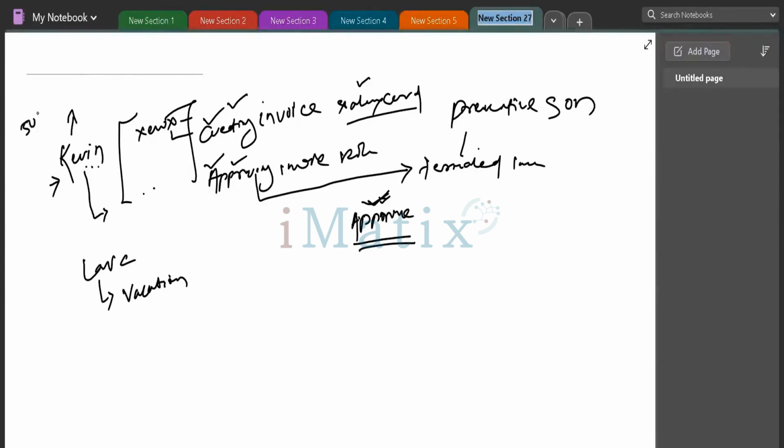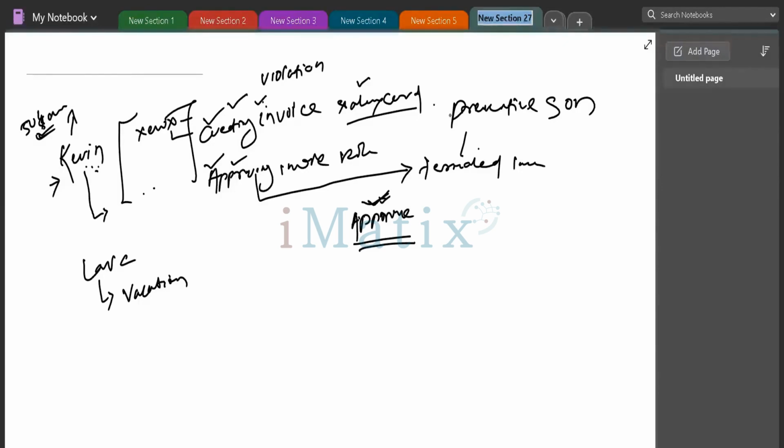Kevin can draw 50 crore. He can create a salary card for himself and he can approve it for himself, and then the salary would get created for him. He can be the biggest threat to the company. That is why creating invoice and approving invoice together is the biggest violation. It shouldn't be there in the system. Before this violation occurs, we should stop it.